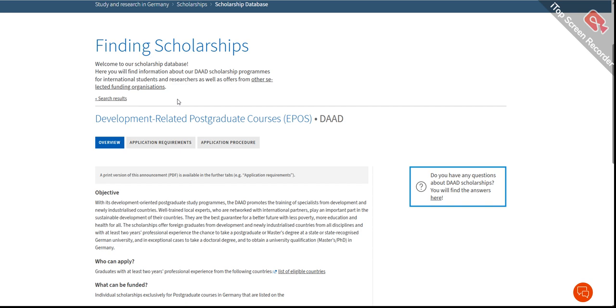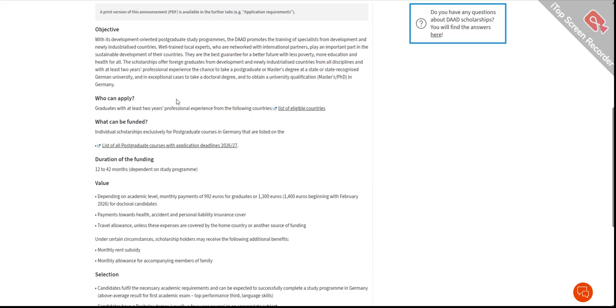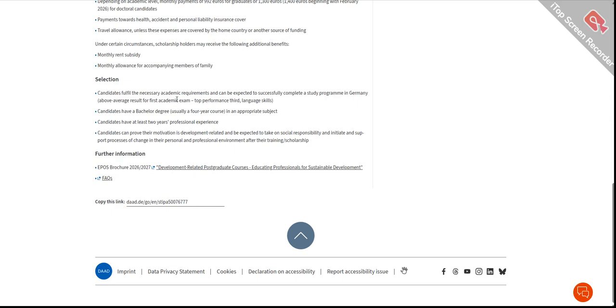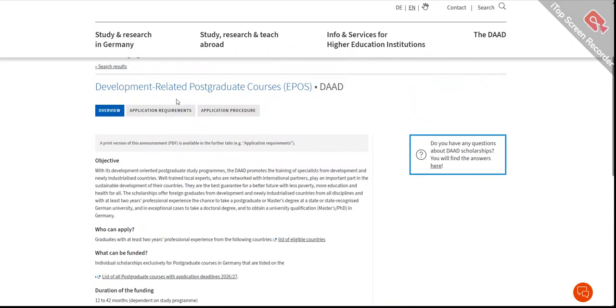You can apply because you are eligible. This scholarship is for international students and researchers, as well as offers from other selected funding organizations. You can get the idea from that particular website as well. So let's get started.